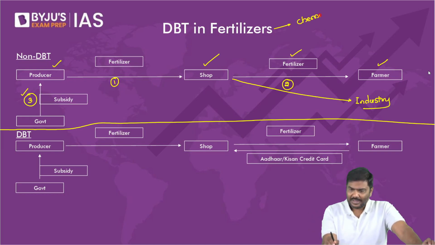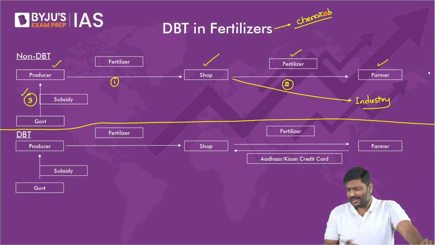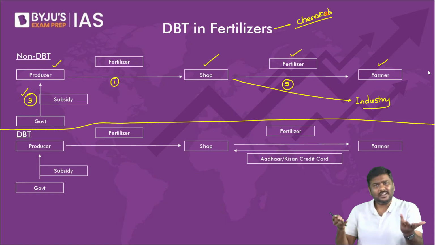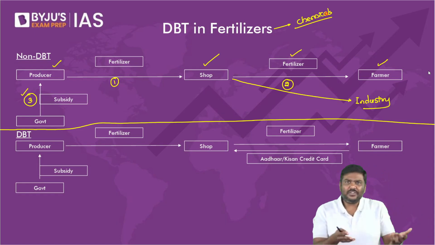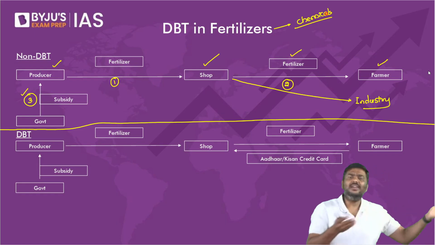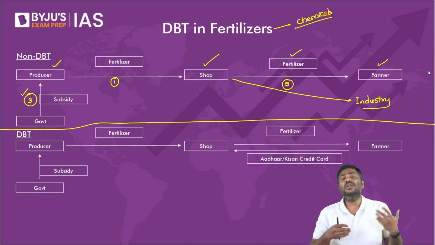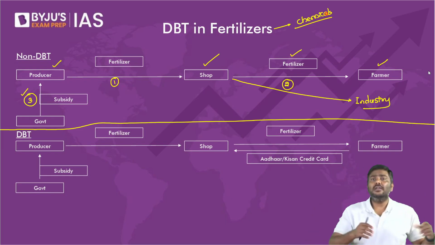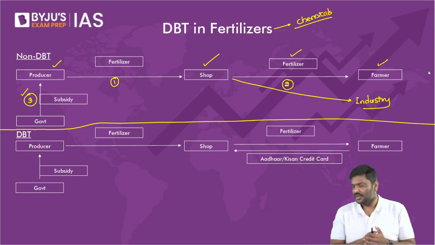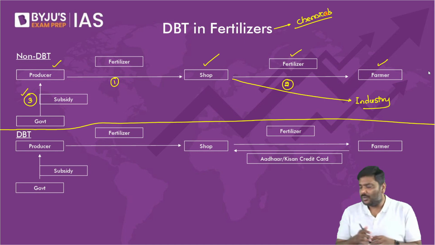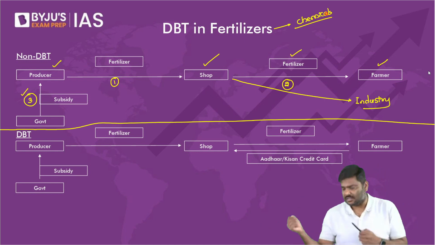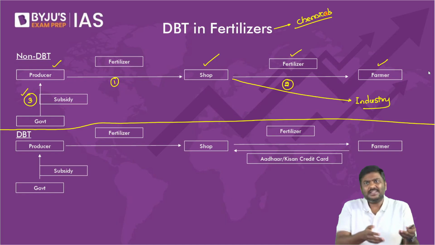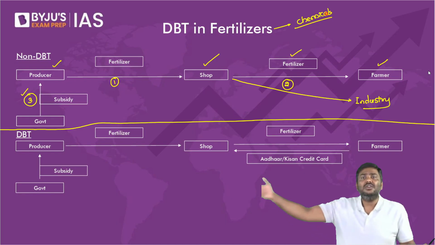Can I say fertilizer is nothing but chemicals? Fertilizers are nothing but chemicals. All of you okay? Nitrogen, phosphorus, etc. Chemicals. And these kinds of chemicals are used in many other industries as well. For example, what if it is an industry involved in making explosives? What if it is an industry involved in making hazardous chemicals?